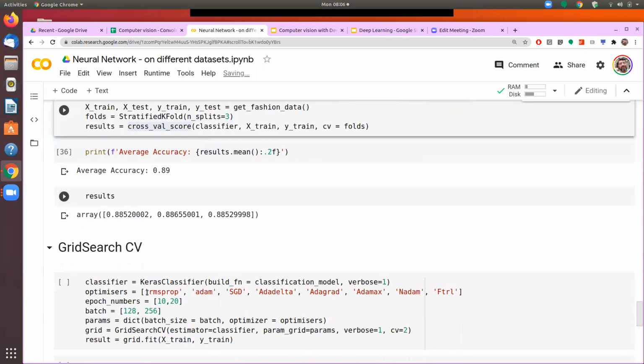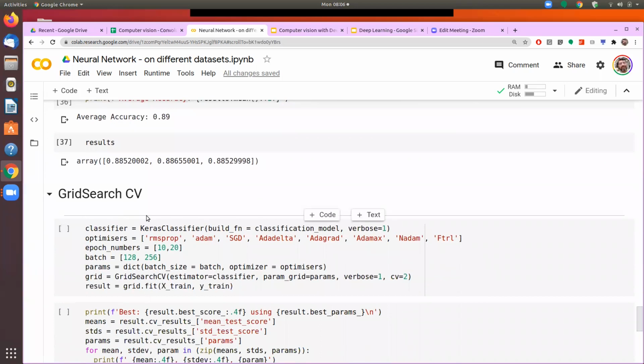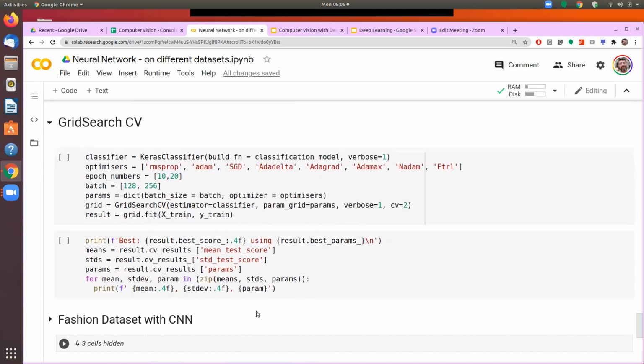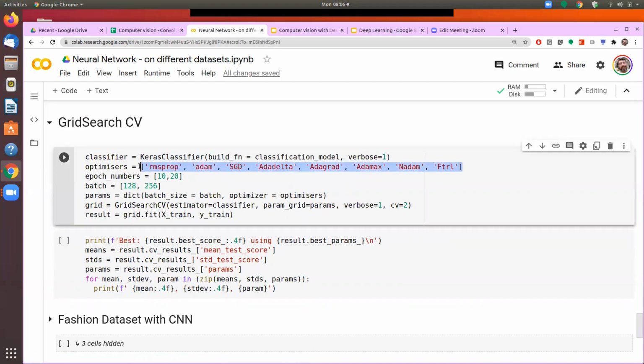Similarly, we can use the grid search functionality, which is a very powerful function, and we will see how and why it is so powerful. Earlier, I was talking about the different types of optimizers. These are the different types of optimizers that are normally used on regression algorithms. So you have RMSProp and Adam and SGD and several others.